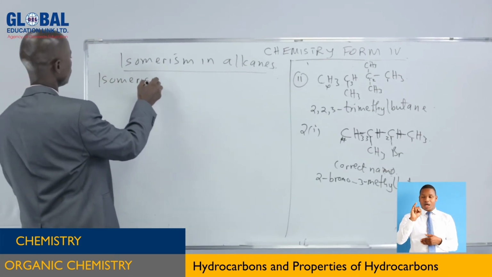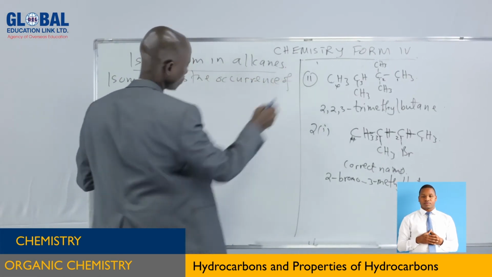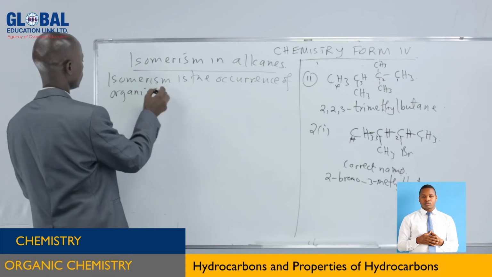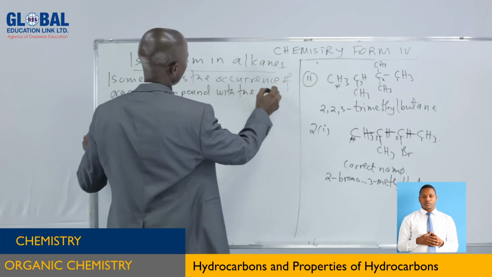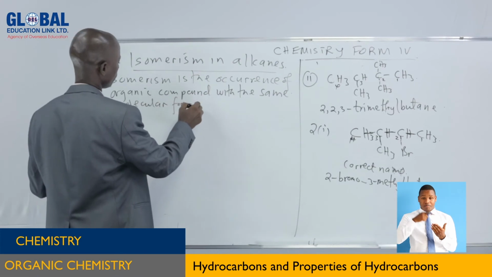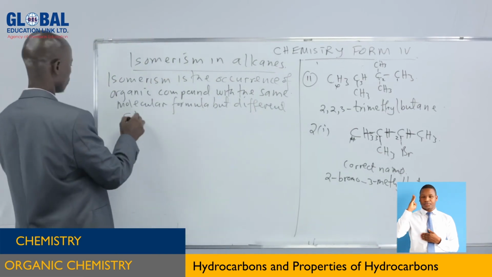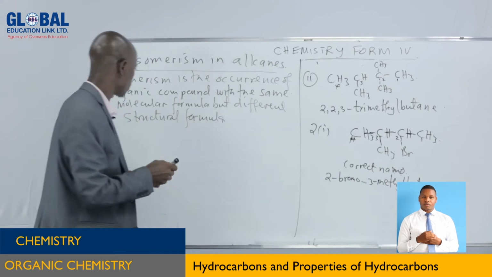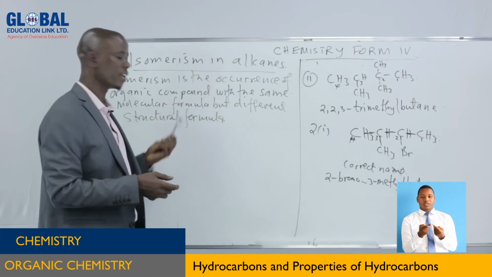Isomerism is the occurrence of organic compounds with the same molecular formula but different structural formulas.